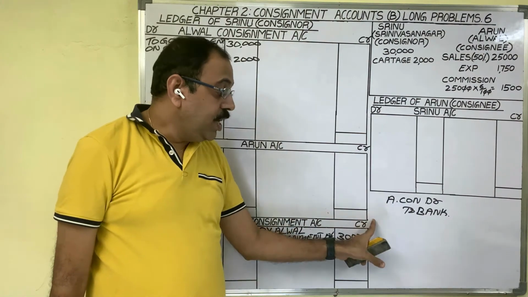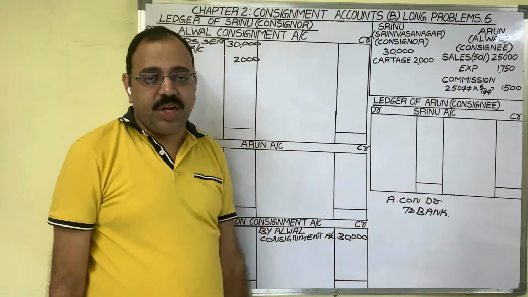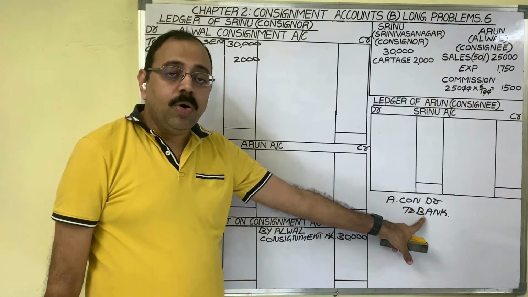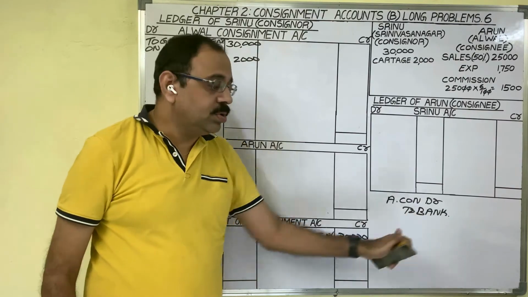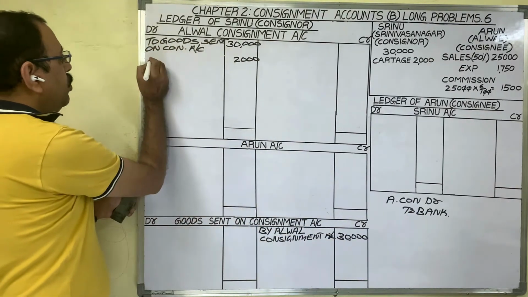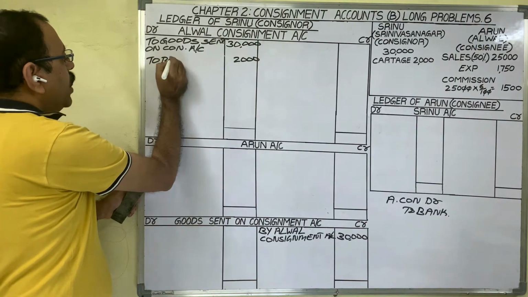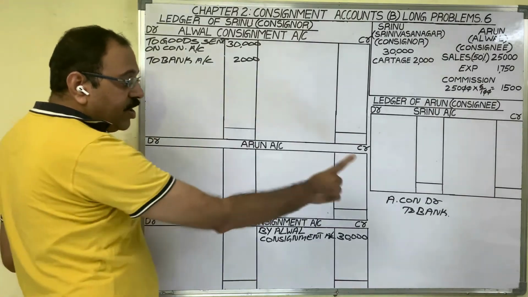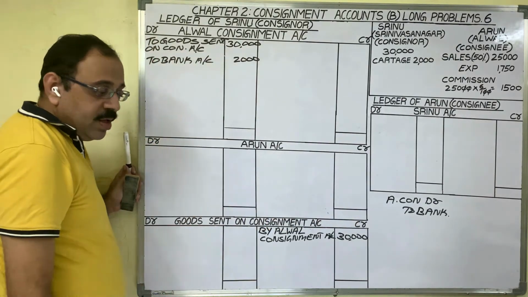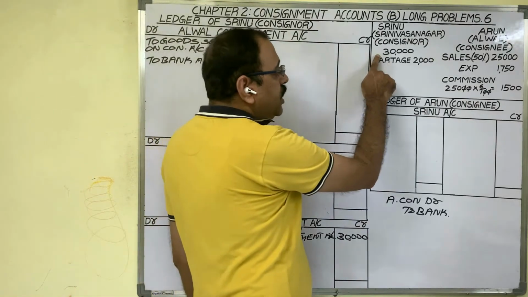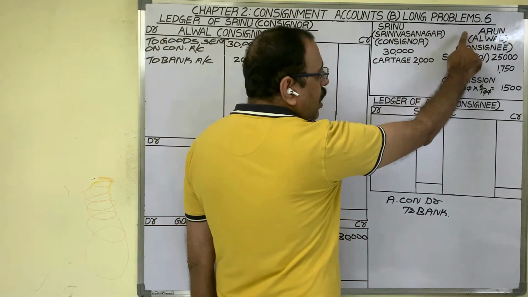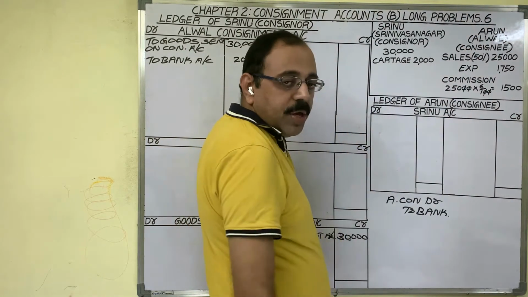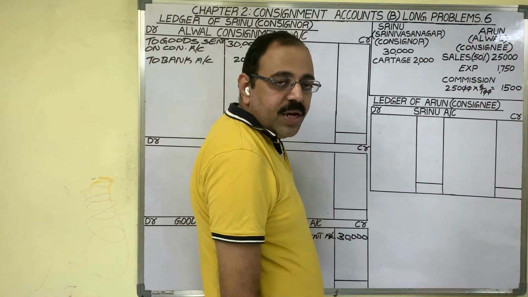Narration: expenses are incurred by consignor. Now in consignment account, we should post on the debit side and write: to bank account, for this 2,000 rupees. Bank account we are not preparing here, therefore only one time we should post that entry. Next transaction: we send goods to consignee. Consignee sold 50% of these goods for 25,000 rupees. For sales we should write the entry now.